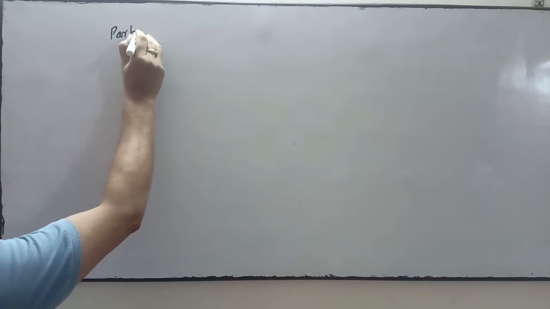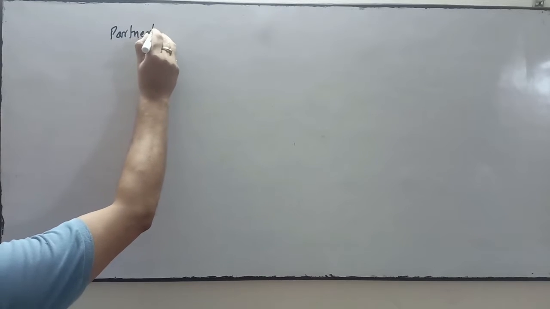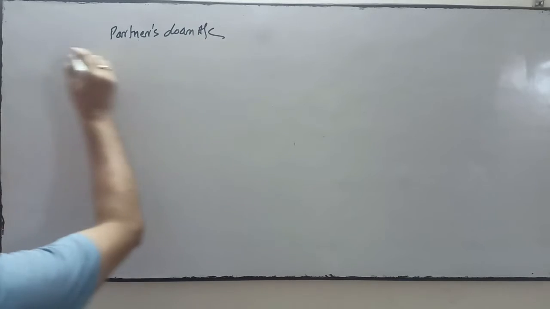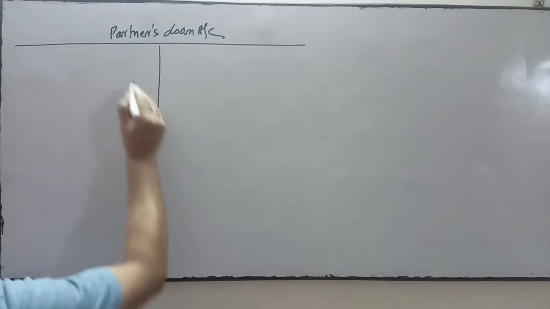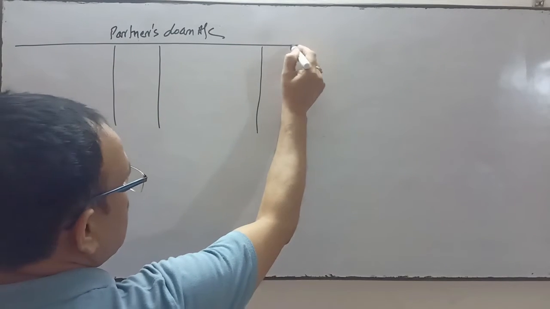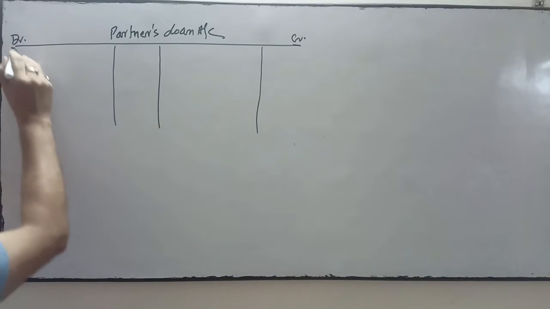After realization account, we prepare partners capital account, partners loan account. After realization account, the second account to prepare is the partners loan account. In this account, we transfer to the credit side the balance of loan.